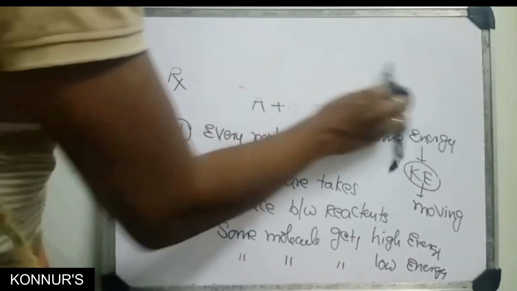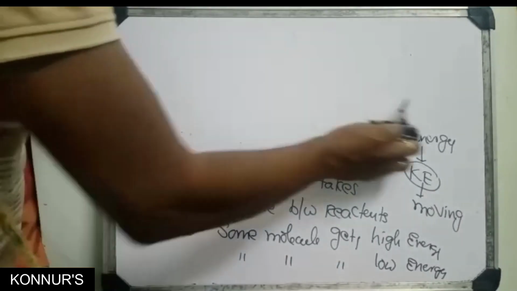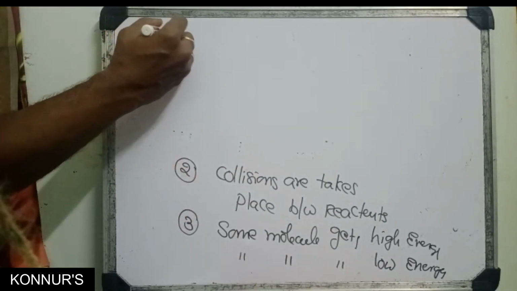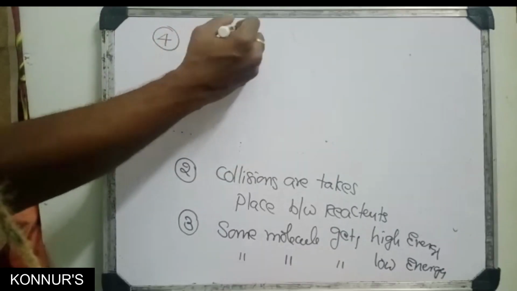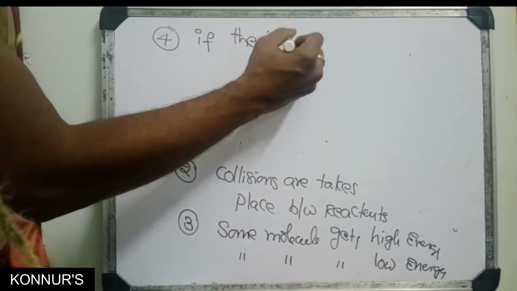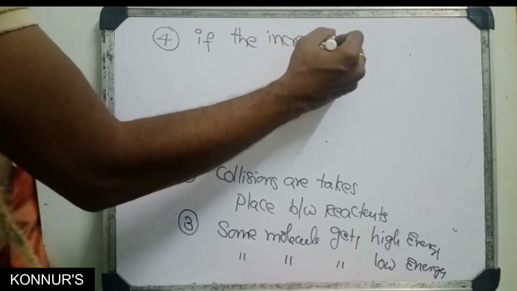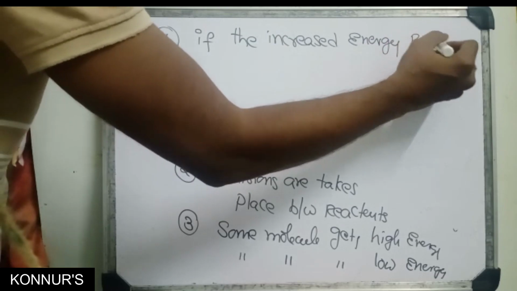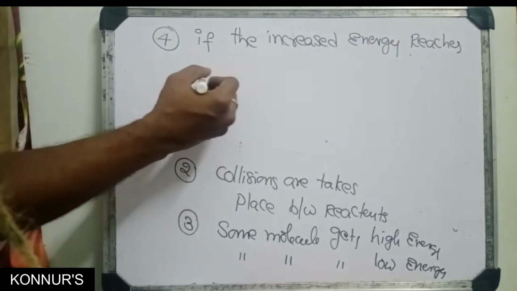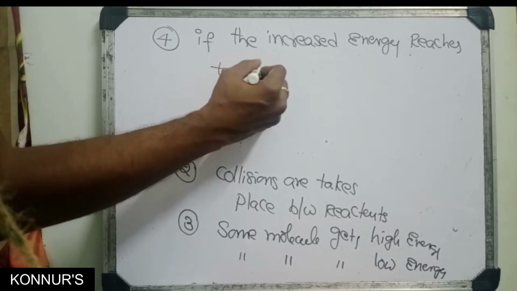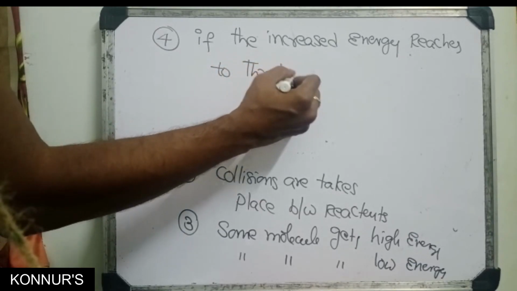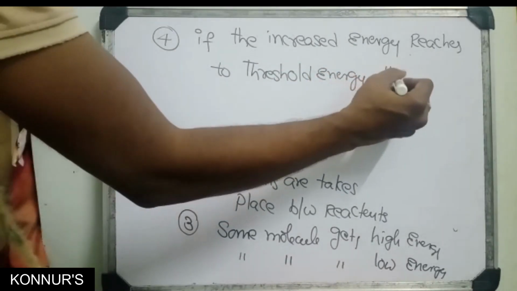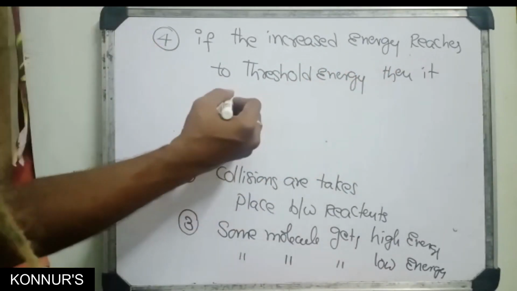So then what happens? How much is the energy increased? See, if the increased energy reaches the threshold energy, then it converts into products.